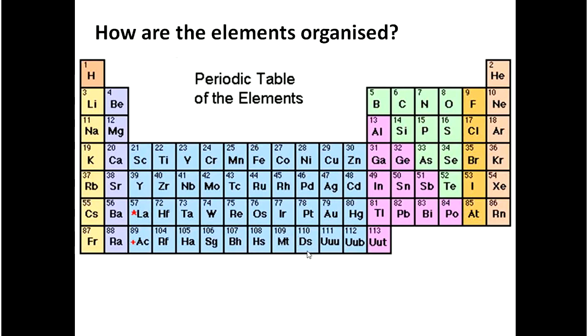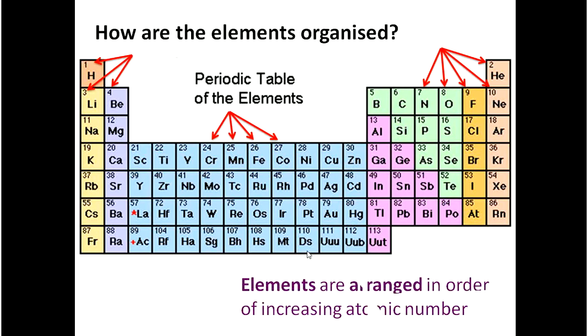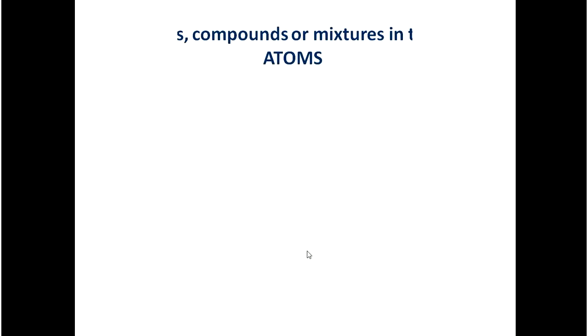How are the elements organized? As highlighted by the red arrows, all the elements have a number. This is the atomic number. And so elements are arranged in order of increasing atomic number.